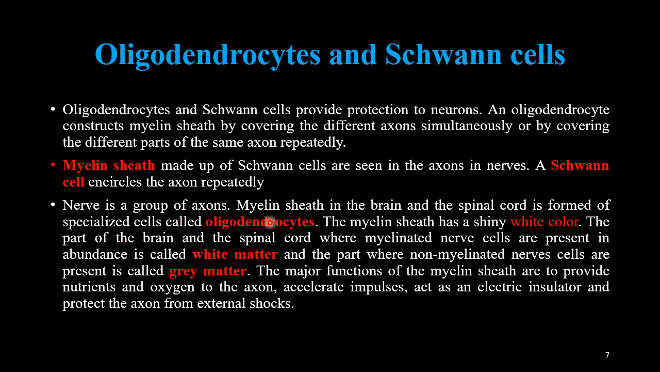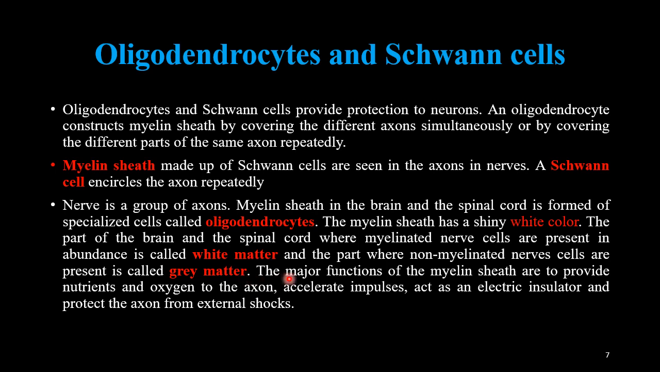Then, a nerve is a group of axons. Myelin sheath in the brain and the spinal cord is formed by specialized cells called oligodendrocytes. The myelin sheath has a shiny white color. The part of the brain and the spinal cord where myelinated nerve cells are present in abundance is called white matter. And the part where non-myelinated nerve cells are present is called gray matter, because they lack the amount of myelin sheath, so there will not be much white color, so it is referred to as gray matter.